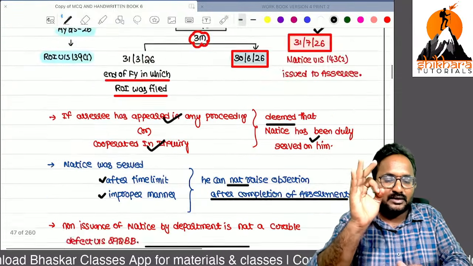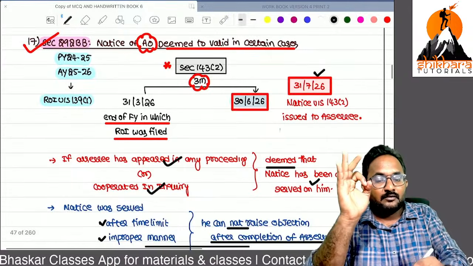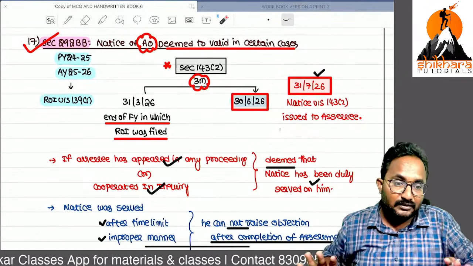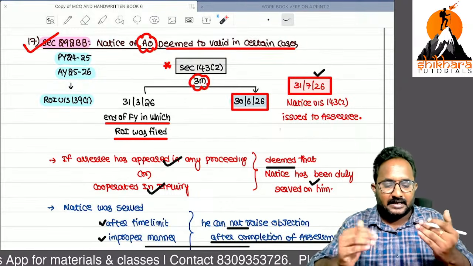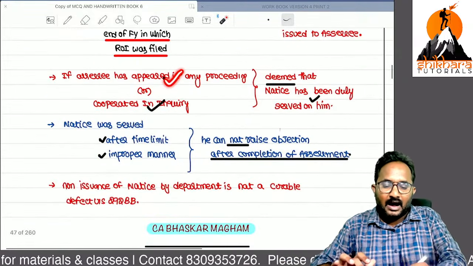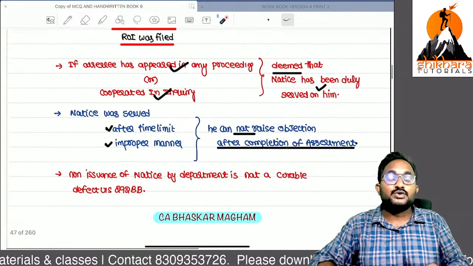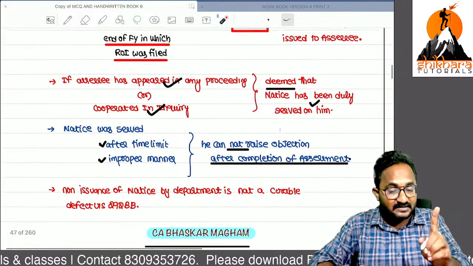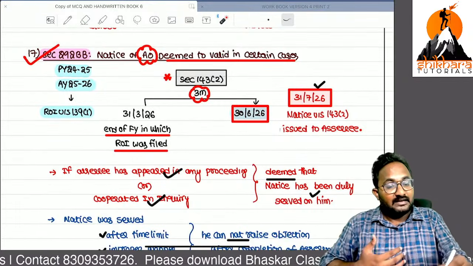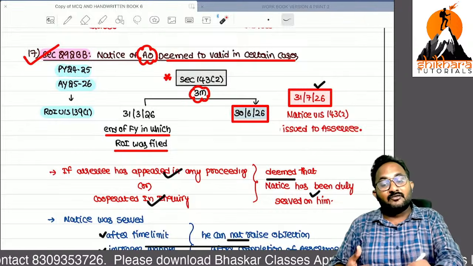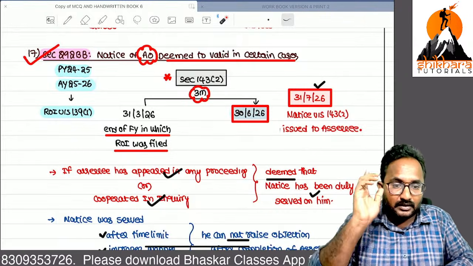They will save you from time barred notices. With lack of knowledge, if you go for the assessment and it is completed, after that you can't raise the objection. So as per this section, the notice of AO is not time barred, but we are treating it as valid only.